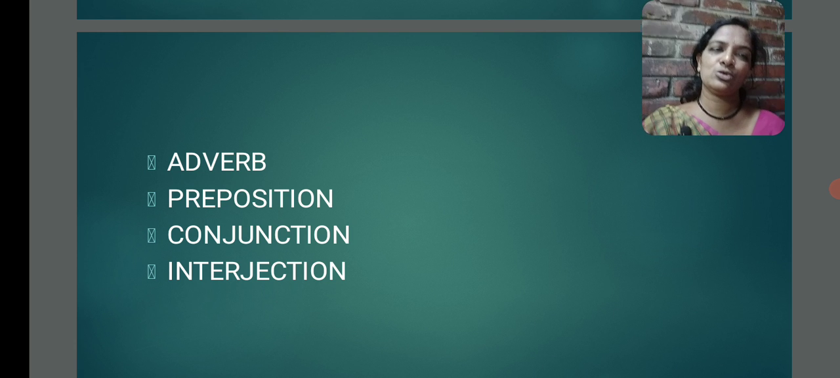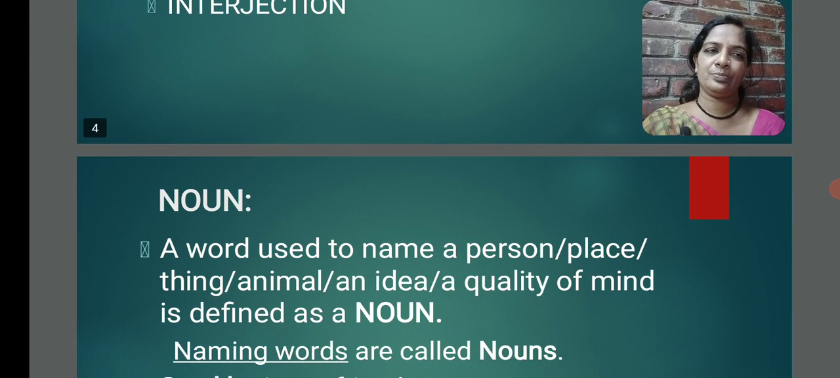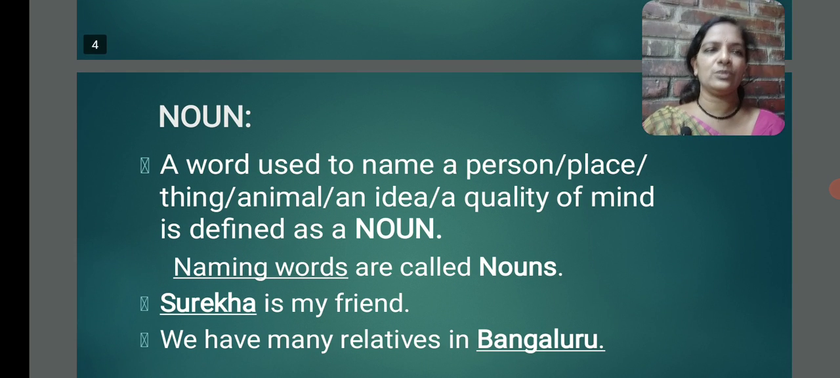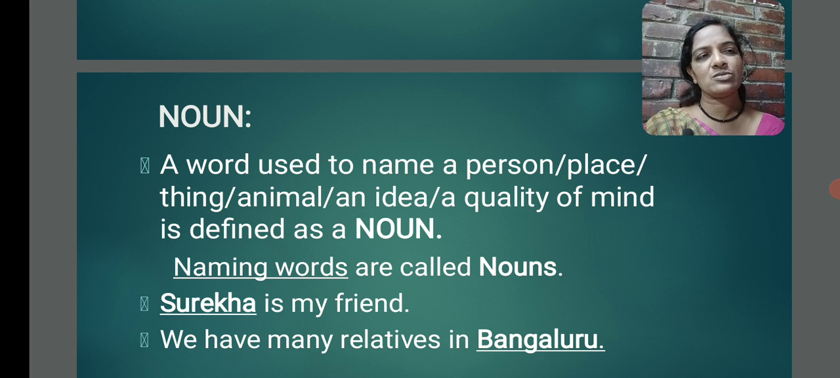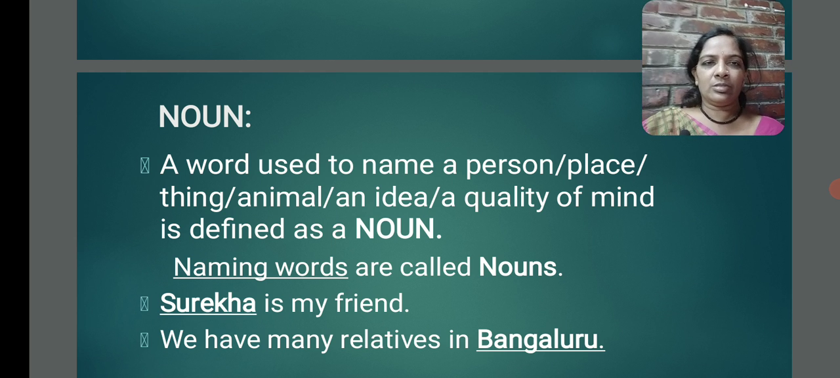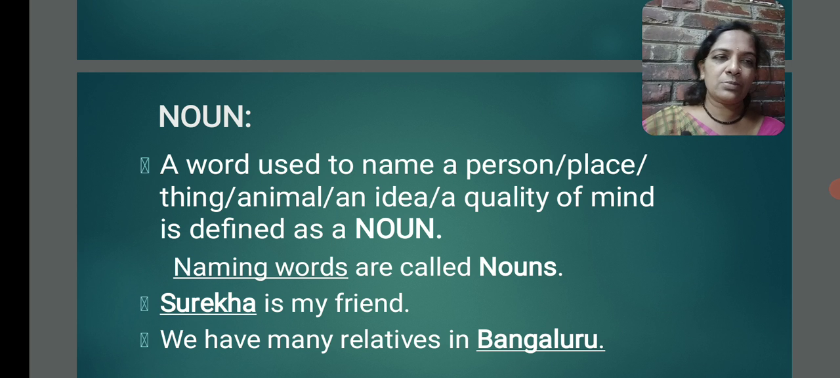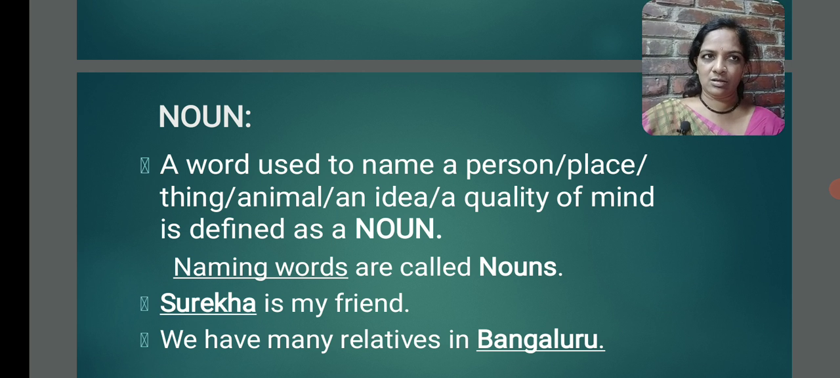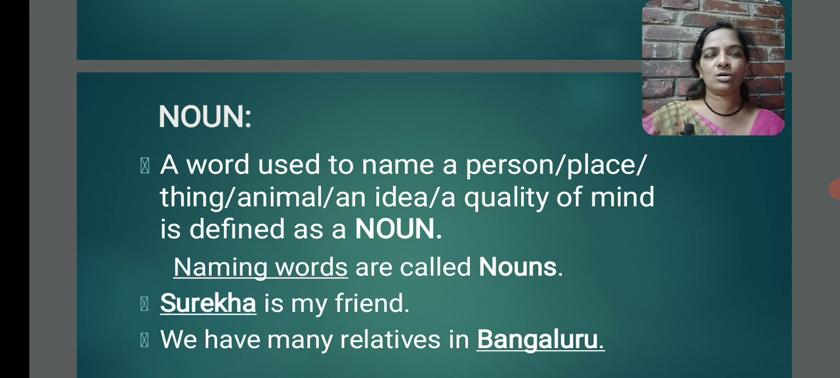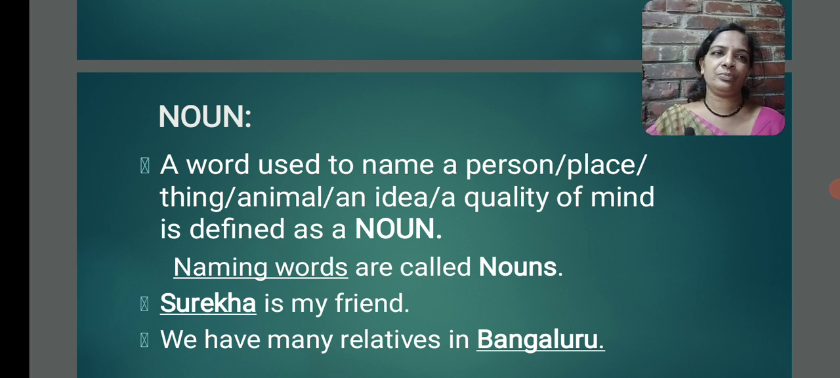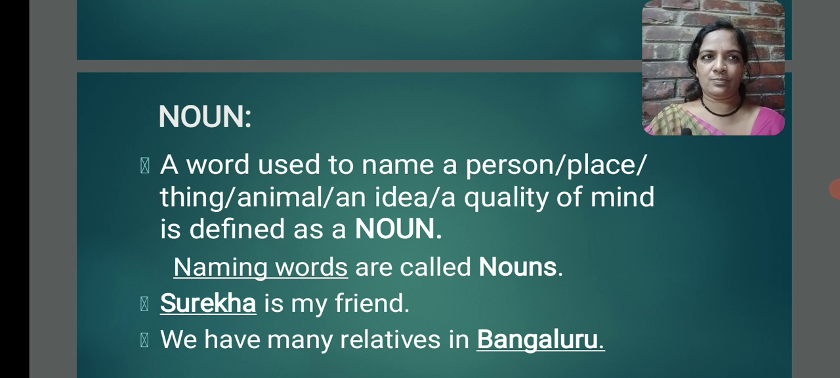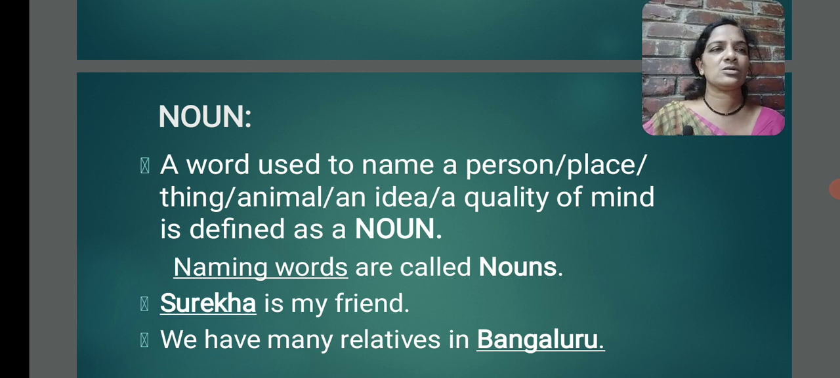Now we will come to know what a noun is. It is basically a word. All parts of speech are just words. This word is used to name a person, place, thing, animal, an idea or a quality of mind. It is known as noun. In simple language, we can say that naming words are called nouns. Let us get more clarity with examples.